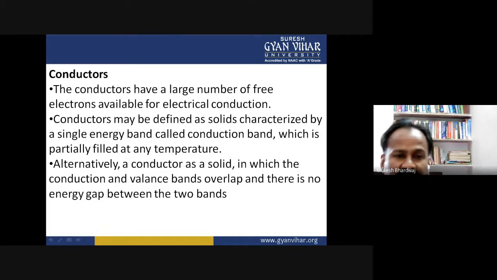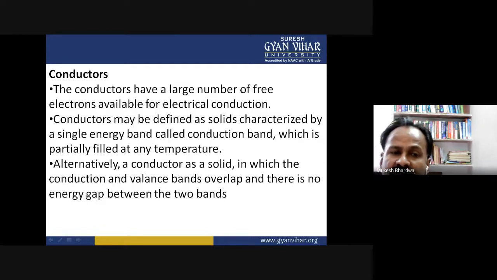So, in the case of conductors, the conduction band and the valence band overlap each other, and at room temperature, conduction of electrons takes place. A very small amount of energy is required to move electrons in a uniform direction, and that contributes to the electric current, because the electronic configuration of conducting elements has a large number of free electrons.